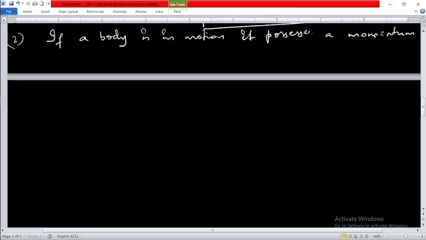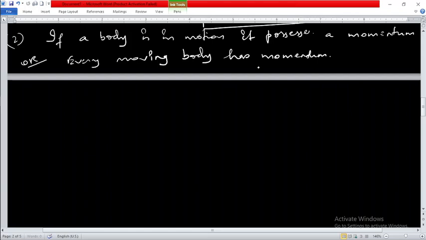Every moving body has momentum. In other words, every moving body has what? Momentum. Are you getting my point? Every moving body has momentum.